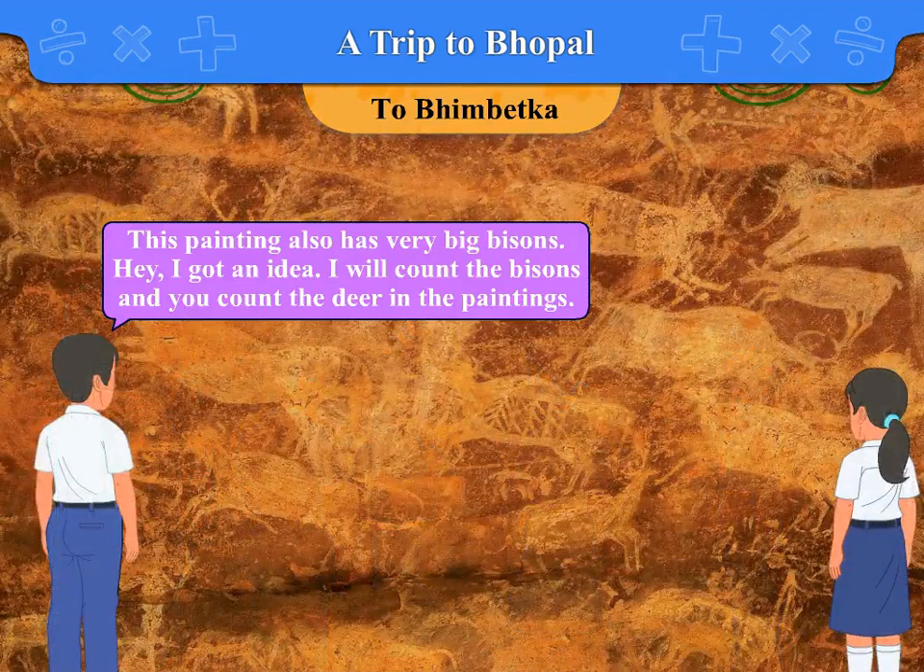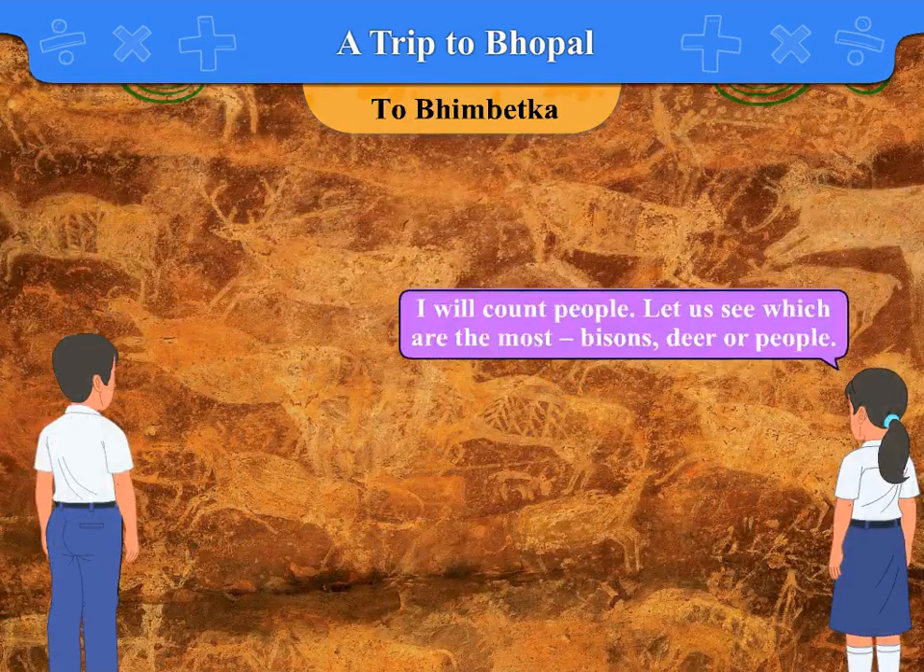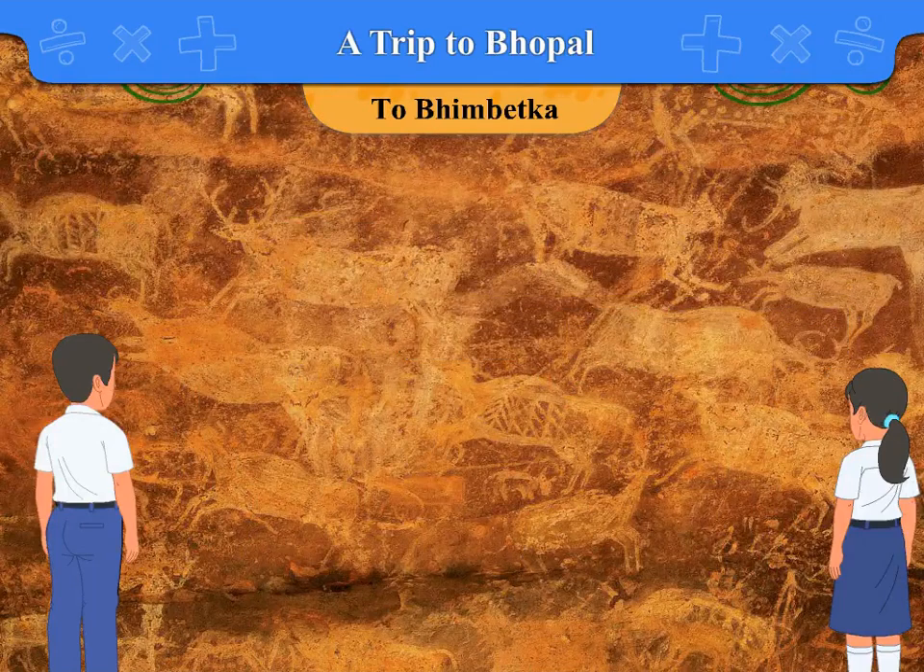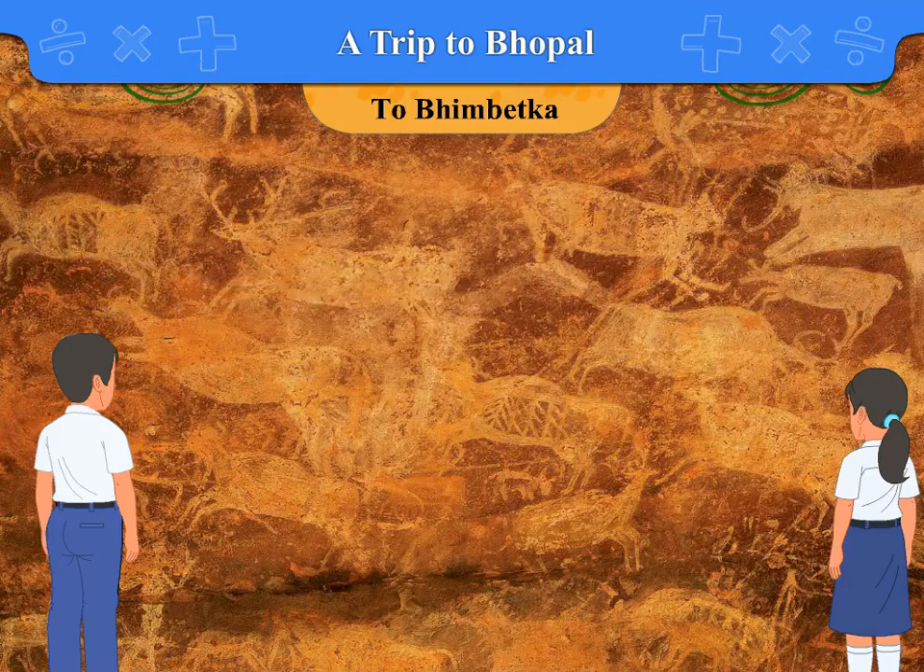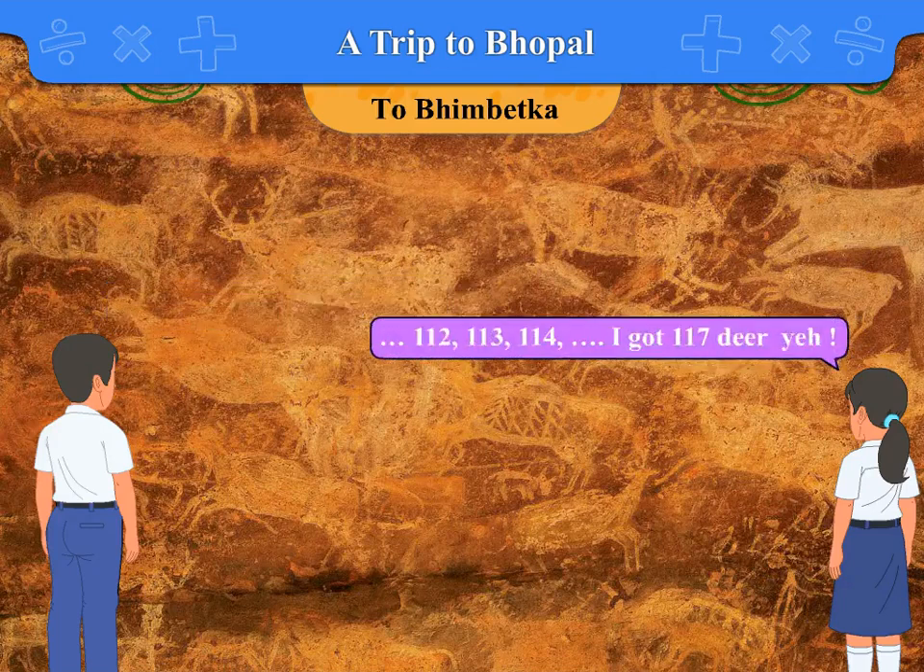Hey, I got an idea. I will count the bisons and you count the deer in the paintings. Beena said, "I will count people." Let us see which are the most, bisons, deer or people. Shankar: 34, 35, 36, 37. I got 37 bisons. Beena: 112, 113, 114. I got 117 deer.